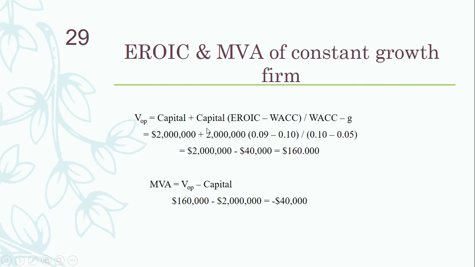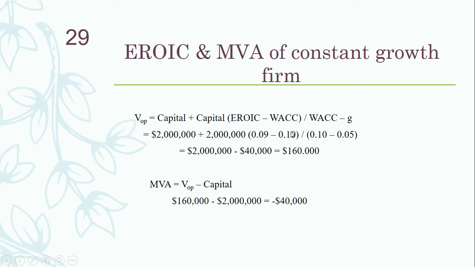Now the values are all given in this question. Capital is 2 million, plus capital 2 million multiplied by expected return on invested capital 9% minus WACC 10%, divided by 10% WACC minus 5% growth. Now this 2 million we are putting down here.